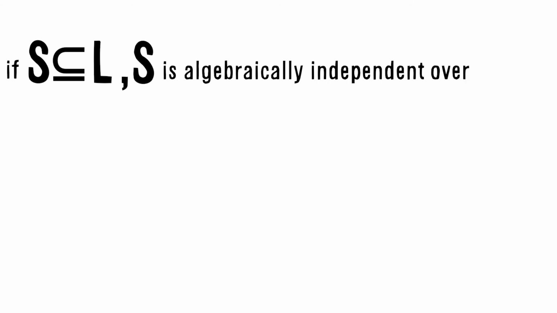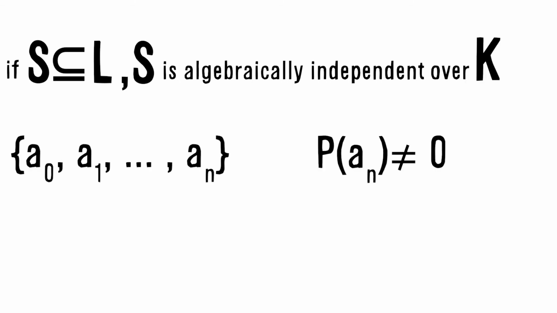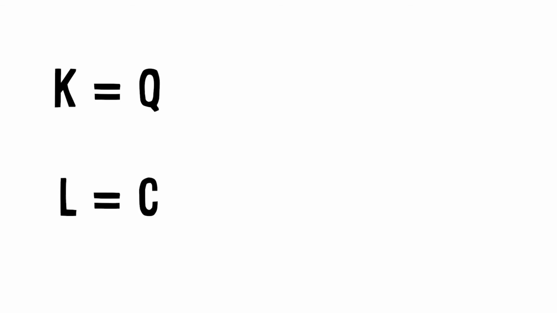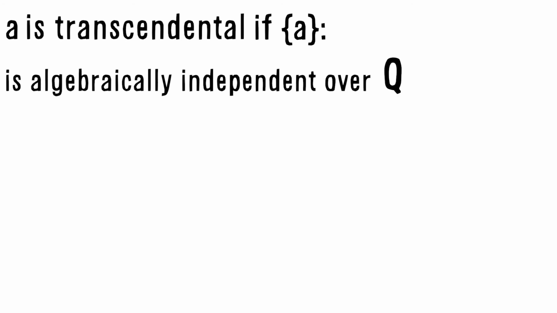search. If S is a subset of the field L, S is called algebraically independent over a subfield K if the elements of S are not roots of a non-trivial polynomial with coefficients in K. That was a bit of a mouthful, but basically we're trying to find out whether or not given numbers satisfy polynomial equations. This should sound familiar, because this is how we define algebraic and transcendental numbers.